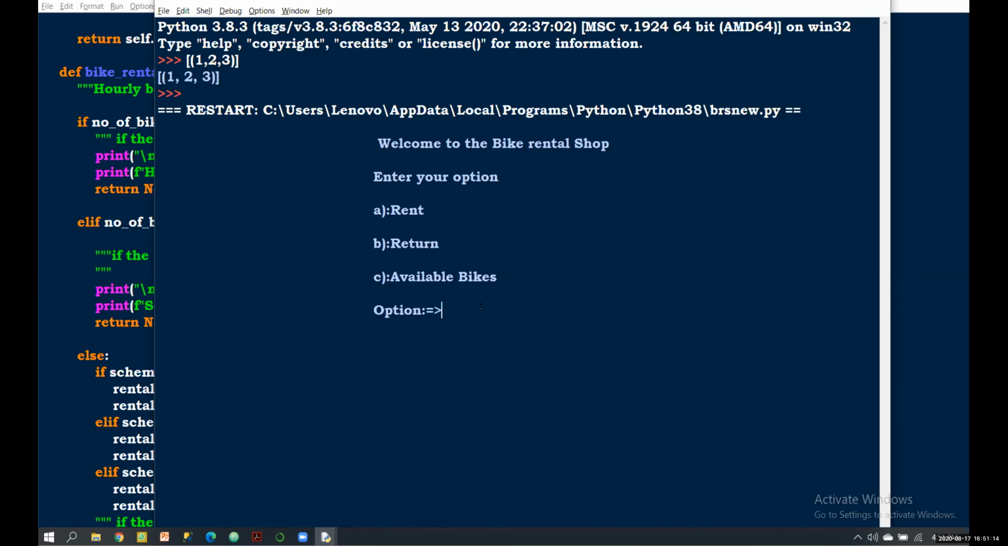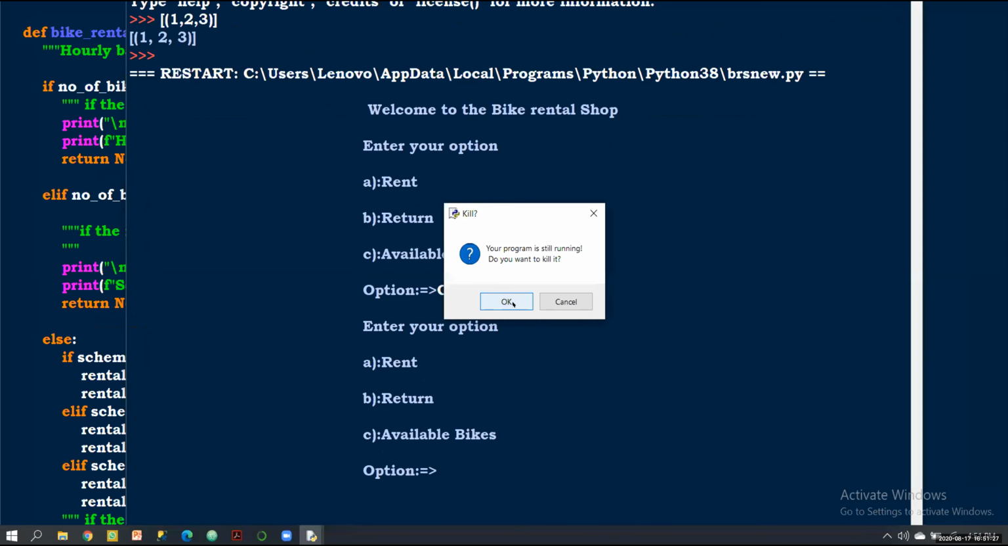Okay, first I'll check available bikes. Once again, it has some error.